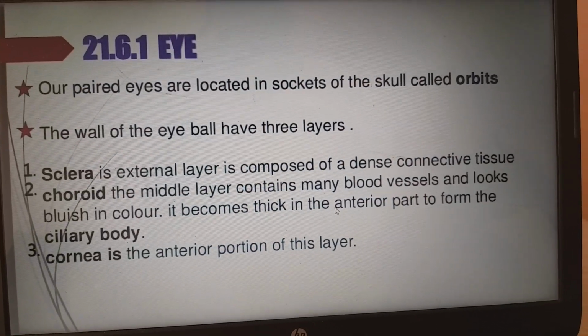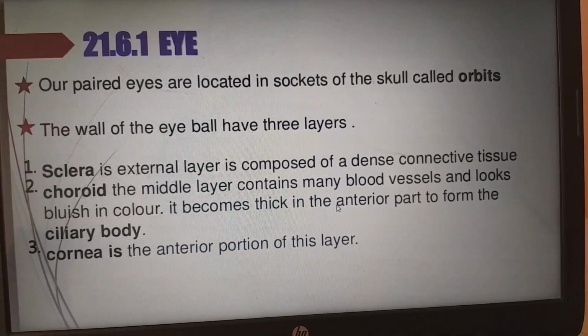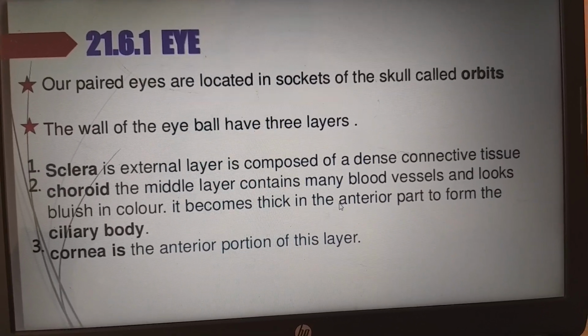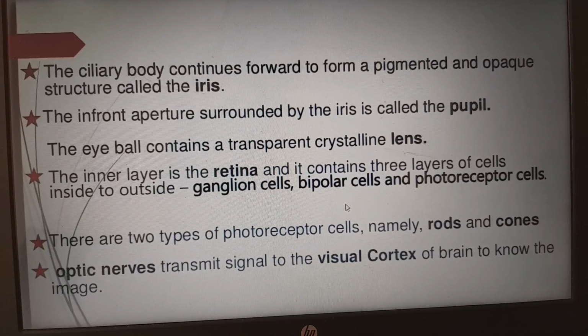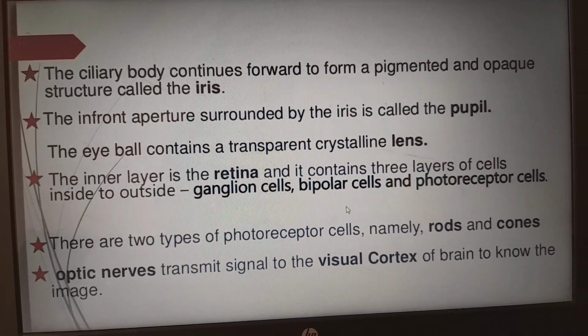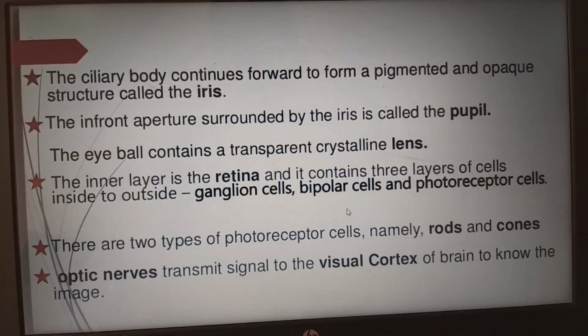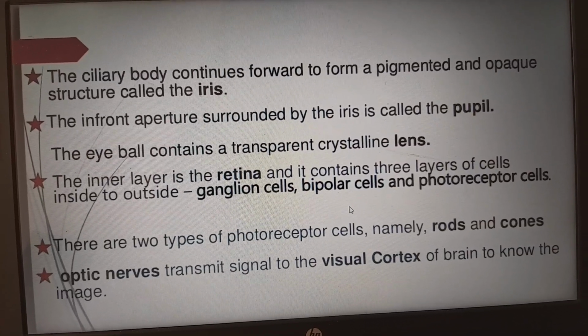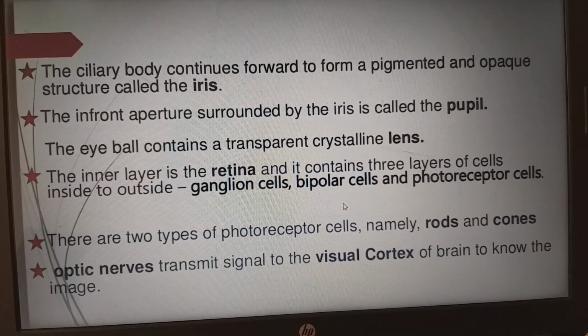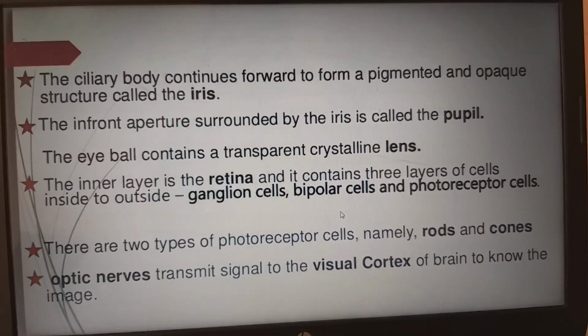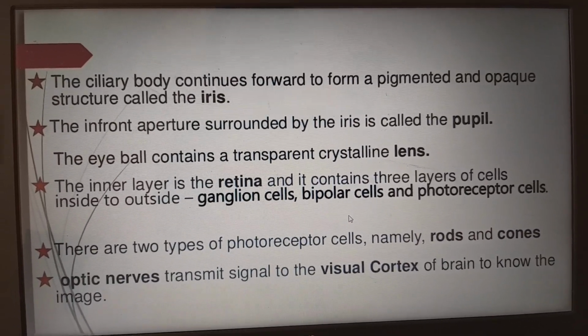The cornea is the very anterior portion of this layer. Next, the ciliary body continues forward to form a pigmented and opaque structure, which we call the iris. Iris means the Greek goddess of the rainbow, and because of that the name iris came. The front aperture surrounded by the iris is called the pupil. Pupil is nothing but the hole inside our eye.